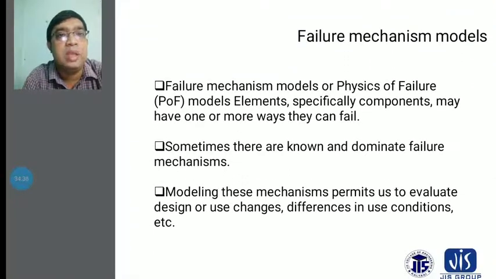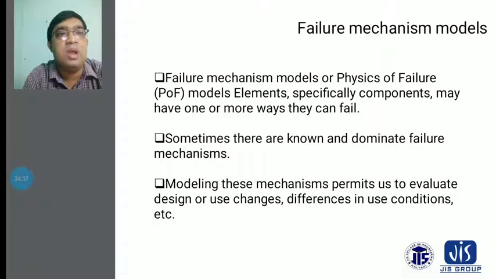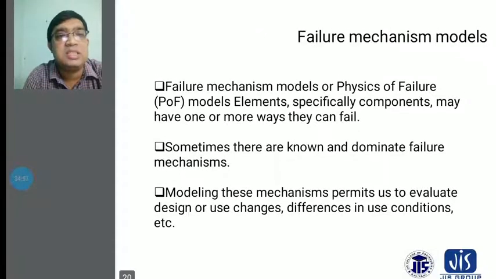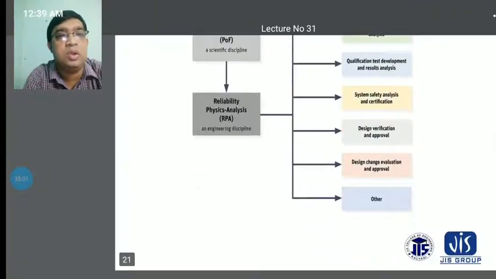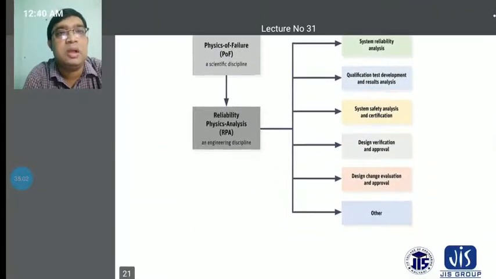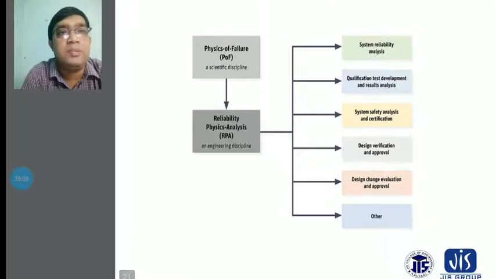Next, the failure mechanisms models. The failure mechanism model, or physics of failure, the POF model, is a model that specifically considers the ways in which components may fail. Sometimes there are known and dominant failure mechanisms. Modeling these mechanisms permits us to evaluate design or use changes, the difference in use conditions, etc. This will be considered as the physics of failure.